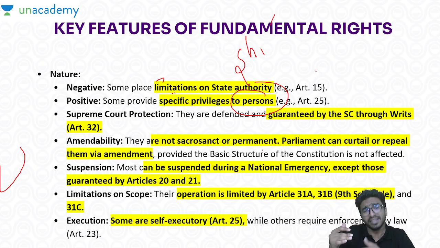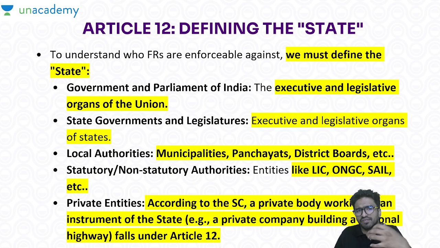Now, we have said that these fundamental rights are not absolute, right? If there is a national emergency, these fundamental rights, except 20 and 21, can be taken away. What is the importance of 20 and 21? Article 21 is the right to life, and Article 20 means protection in criminal cases. So except Articles 20 and 21, all the fundamental rights can be suspended when there is a national emergency. Got it? Yes. Now we'll start with Article 12.